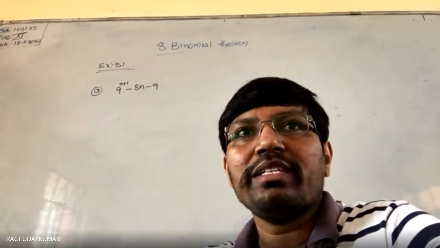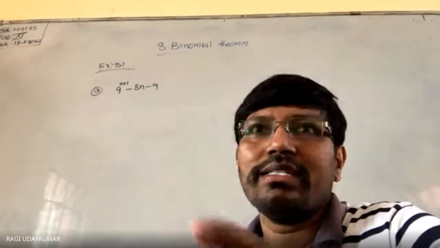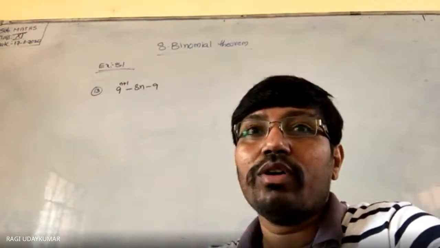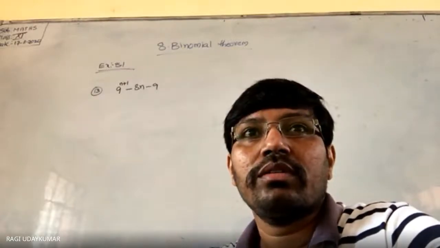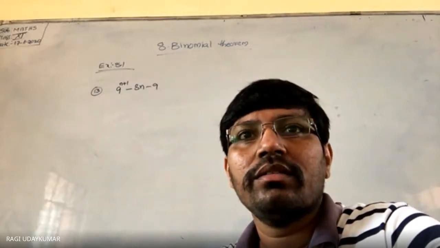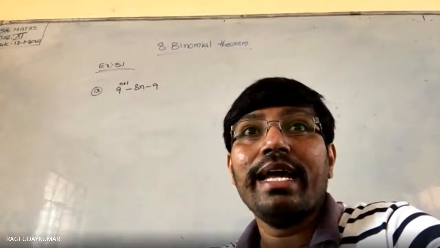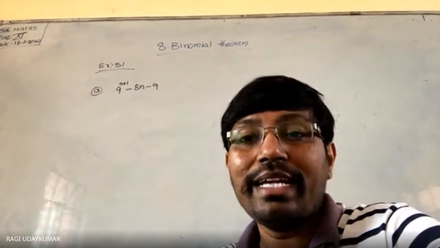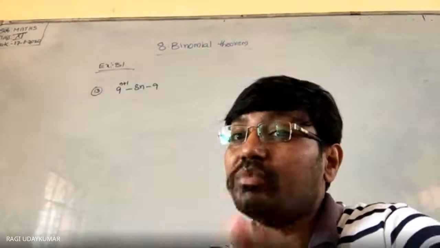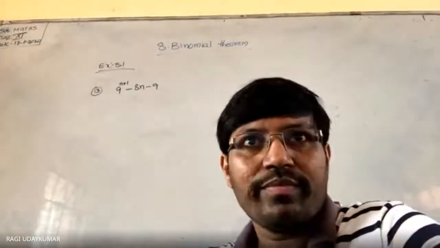If you write that expansion as 64 into something, then it is okay. What is 64? Eight square. Yes, 8 square. So you can write this as 8 square into something. How do you write this as 8 square into something? That you need to think.